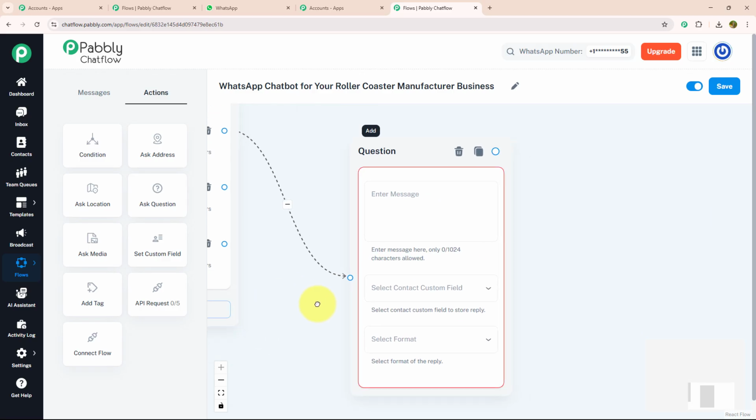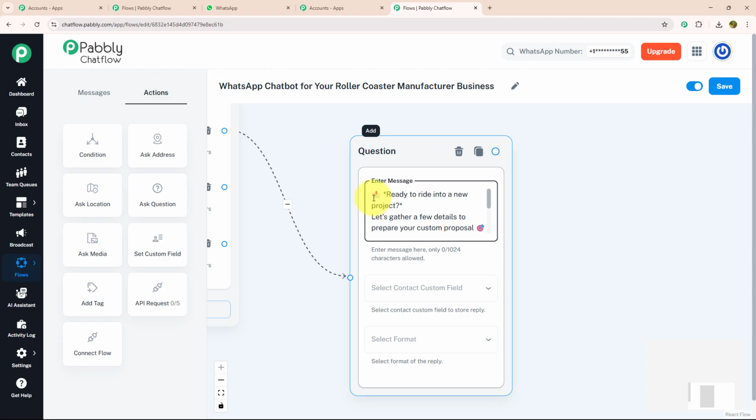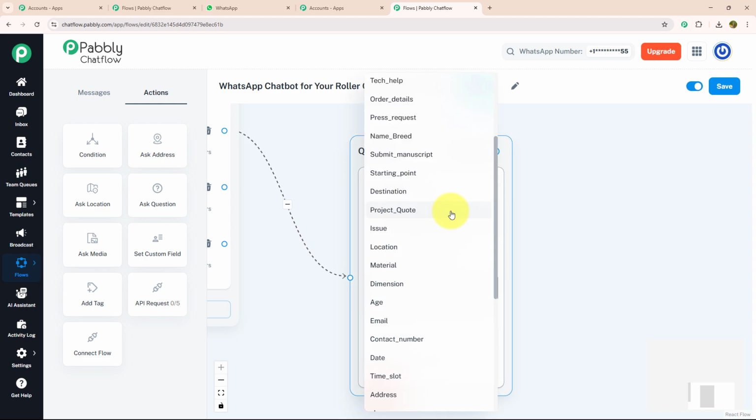I'm going to connect both of them, and here I'm going to enter my message which says ready to ride into a new project. Let's gather a few details to prepare your custom proposal. Please reply with project type, example family roller coaster, inverted launch, etc. Now I'm going to select my contact custom field as project code.